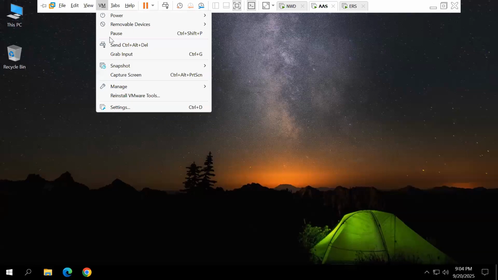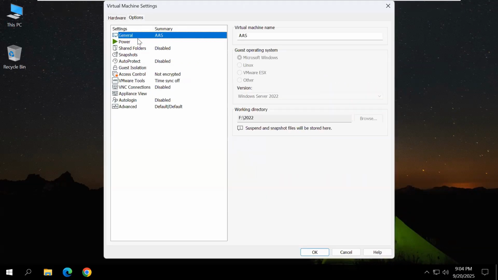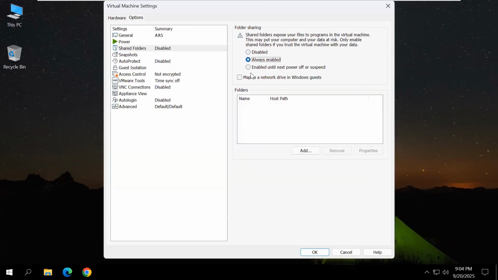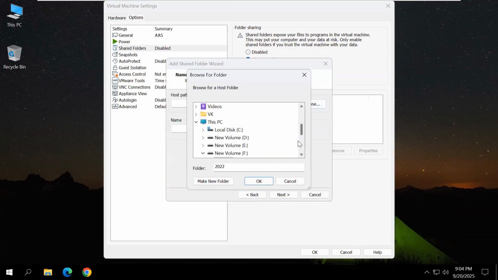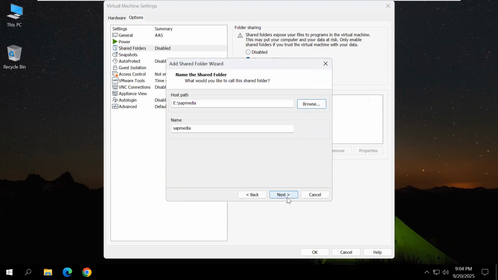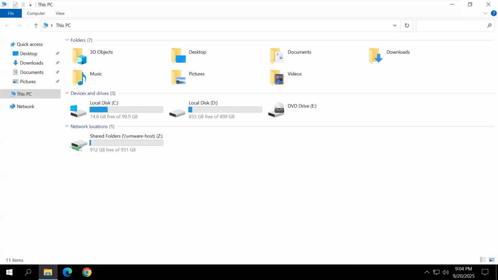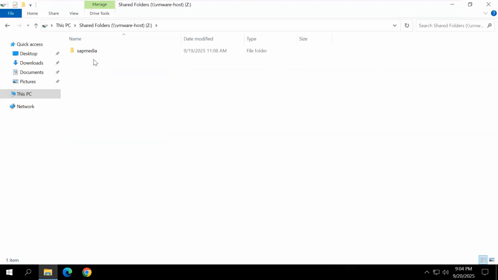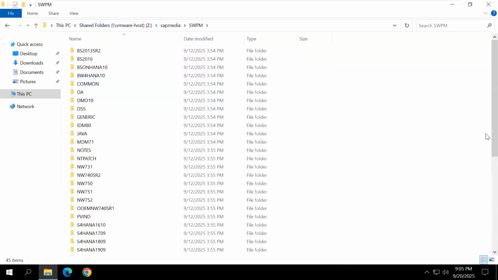Okay, VM, settings, options tab, shared folders, always enabled, select this option, add, next, browse, in E drive, SAP Media folder, okay, next, finish, okay. Now double click This PC, double click shared folder, double click SAP Media folder, double click SWPM.